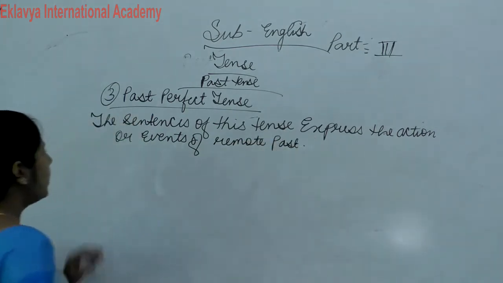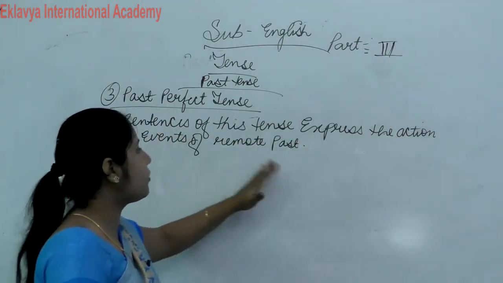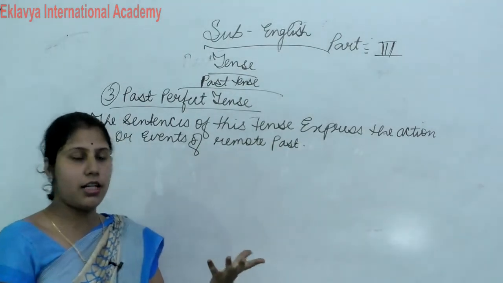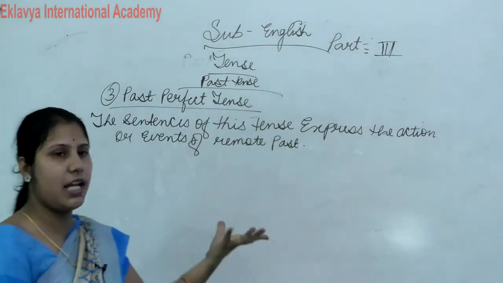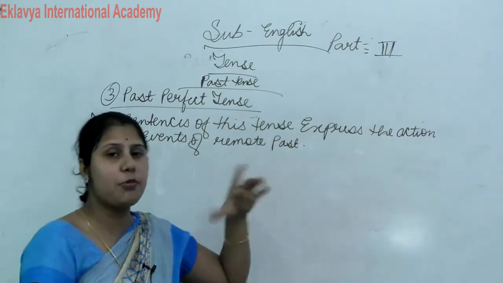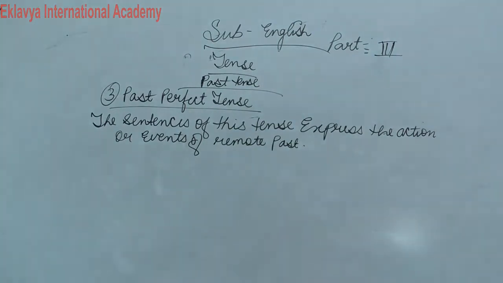It means the sentences of this tense express the action or events of remote past. Which action or events they express about the past. Okay, so this is called our past perfect tense.